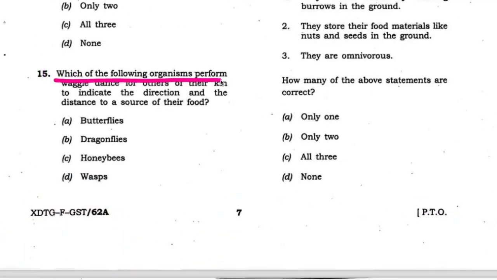Which of the following organisms perform waggle dance for others of their kin to indicate the direction and the distance to source of their food? And the correct answer is honeybees, C.